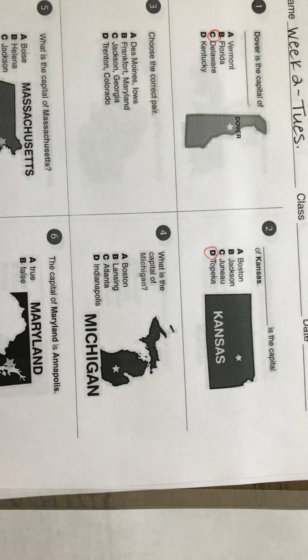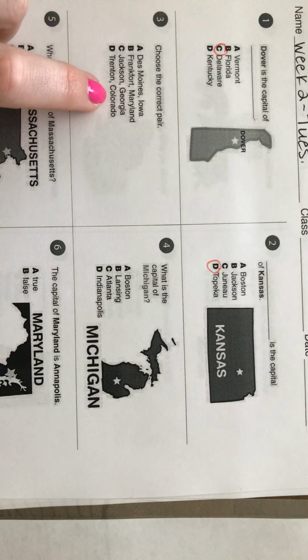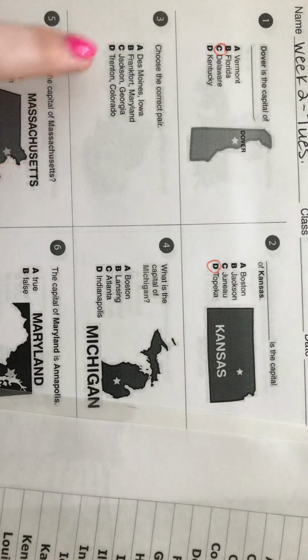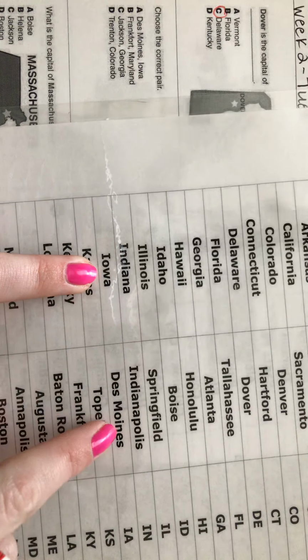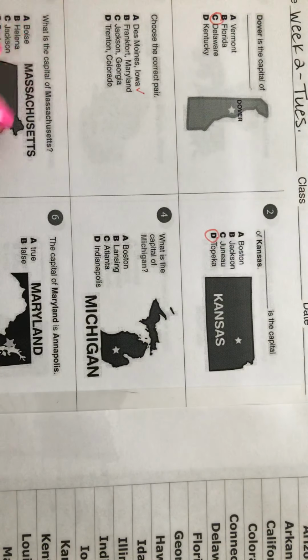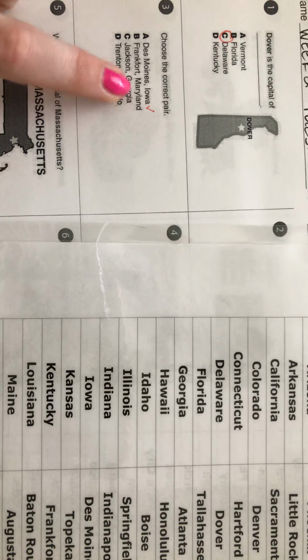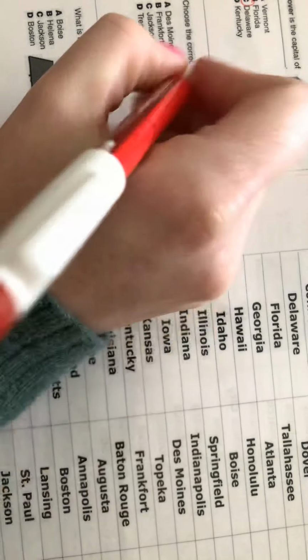All right, number 3 says choose the correct pair. So we're going to have to go through and double check and make sure all of these are right. There's going to be only one that's right. 3 of them are wrong, okay? So Des Moines, Iowa. Let's see if that's right. So we're going to go to the I's. Iowa, Des Moines. Okay, that is correct. I'm going to put a little check mark right here. We're going to still check the other ones just to make sure. Okay, B, Frankfort, Maryland. So we're going to go to Maryland, and our capital is Annapolis, so that's not right. Cross that out.